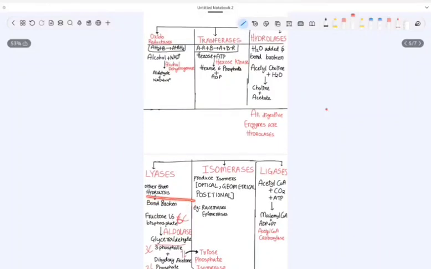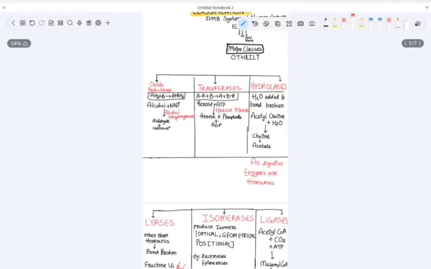Let us just brief everything. Oxidoreductase: this enzyme oxidizes one substrate and simultaneously reduces the other substrate. Transferases: transfer of any group other than hydrogen, because transfer of hydrogen is oxidoreductases. Hydrolases: water is added and the bond is broken down.